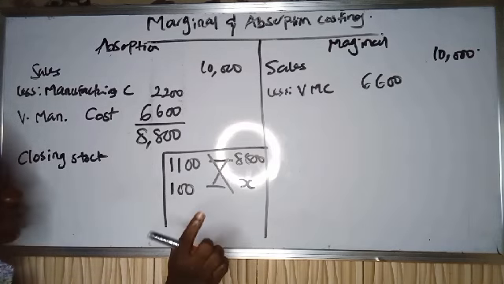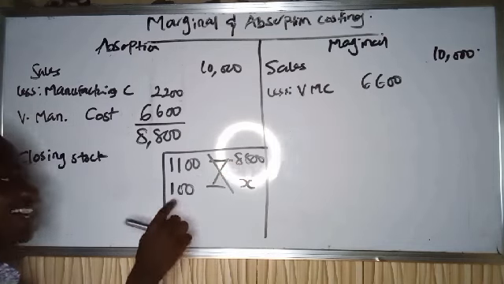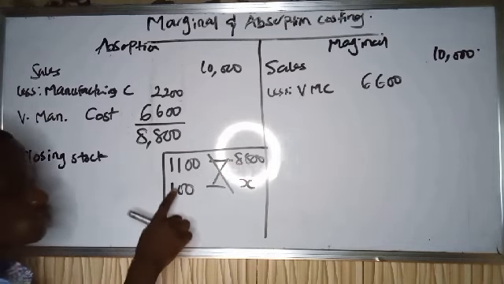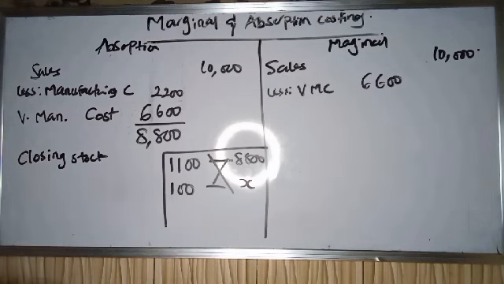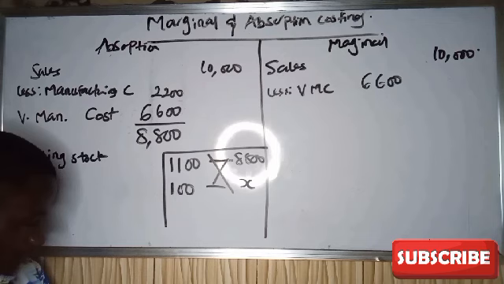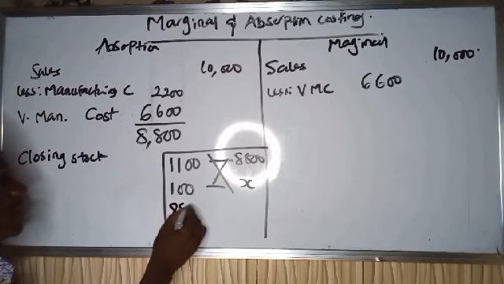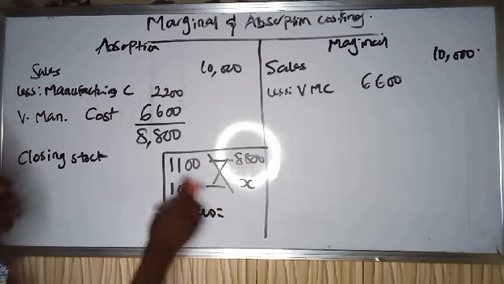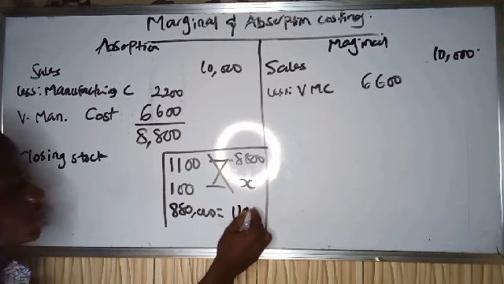It's very simple. 1,100 units takes 8,800 to produce, so how much does it take to produce 100 units? You solve: 8,800 multiplied by 100, you have 880,000, equals 1,100 times x. That's 1,100x.